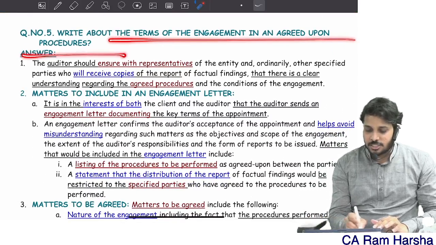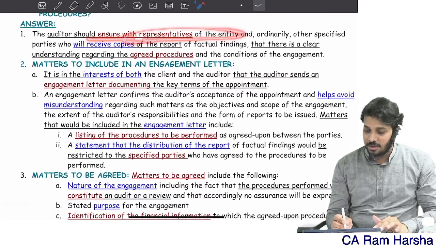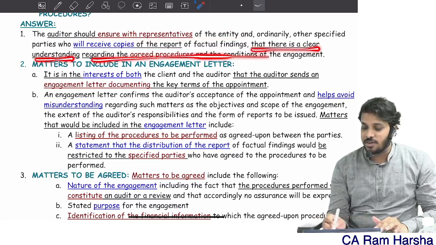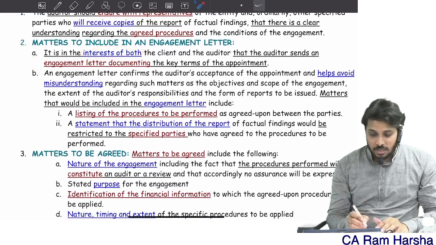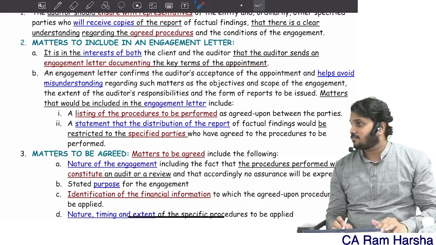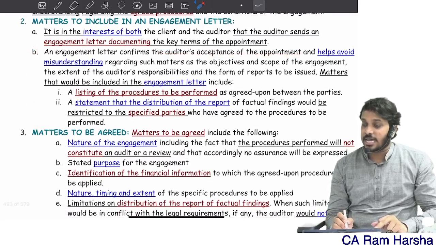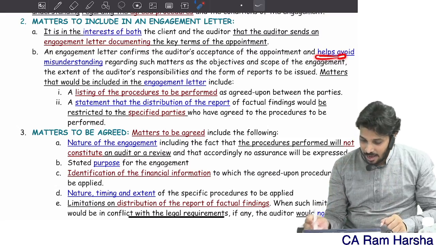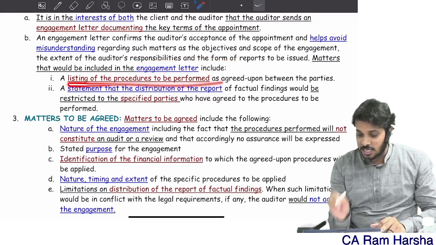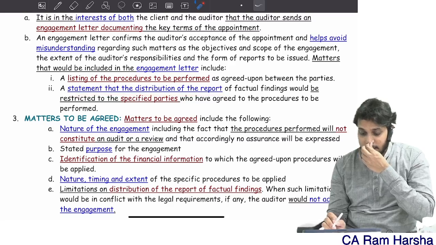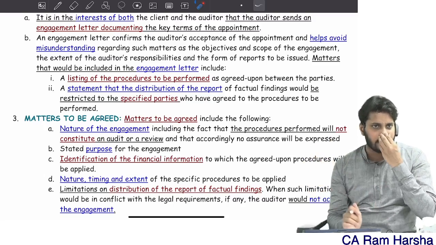Then you need to establish the terms of the engagement. The auditor should ensure with the entity that there is a clear understanding regarding what procedures you need to perform, and it is in the interest of both. An engagement letter must be documented containing key terms and conditions. An engagement letter confirms the auditor's acceptance of the engagement and avoids misunderstanding. So the engagement letter shall include a listing of the procedures to be performed, and a statement that distribution of the report would be restricted to specific people. It is not a public document.